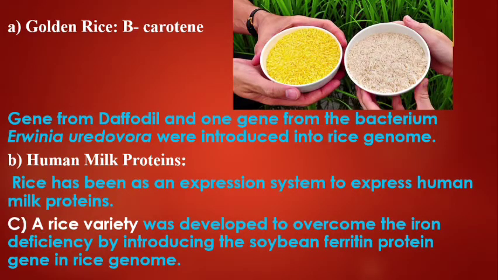Some rice has the capacity to express human milk protein. The proteins lactoferrin, lysozyme and antitrypsin are expressed in the rice. One rice variety was developed to overcome iron deficiency by introducing the soybean ferritin protein gene into the rice genome.